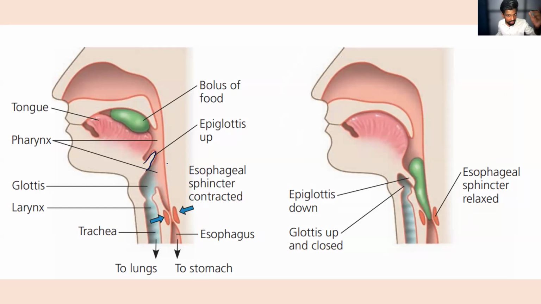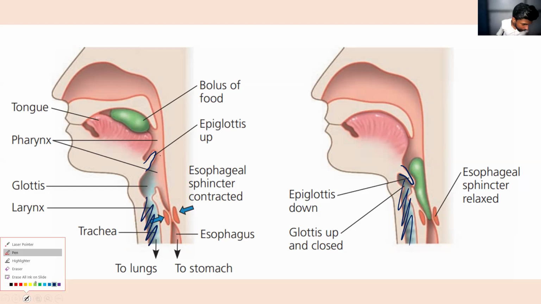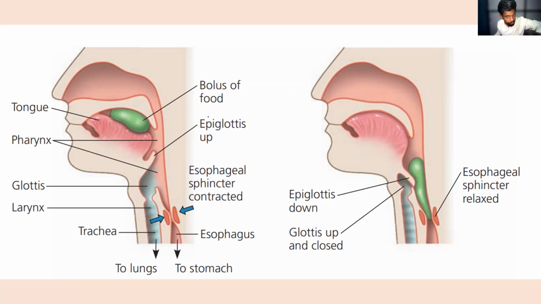A lid-like structure is there. That lid-like structure, the epiglottis, will cover the trachea, right? This is trachea where the respiratory air is moving. So that pathway, the trachea where the air is moving, will be blocked by the epiglottis, because if the food enters into the larynx, what will happen? Definitely we will die, because it will be very difficult to respire. So the trachea, the larynx will be covered by the epiglottis. You can see the picture here, right? How the epiglottis is covering the pathway of the air.